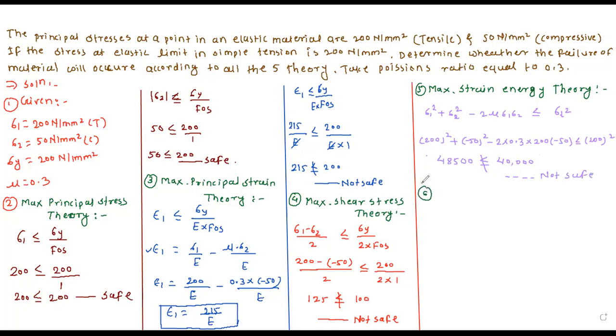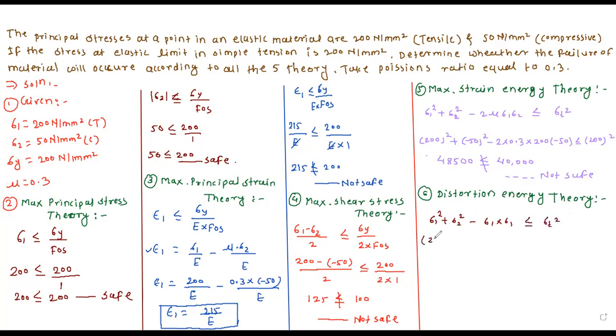Theory number 5, distortion energy theory. In this distortion energy theory, sigma 1 square plus sigma 2 square minus sigma 1 into sigma 2 should be less than or equal to sigma t square.